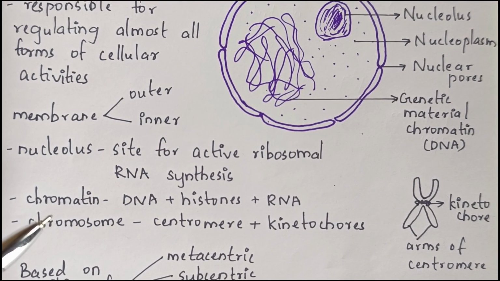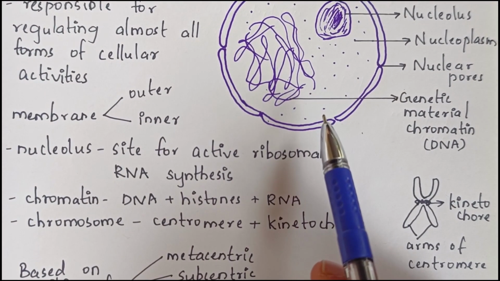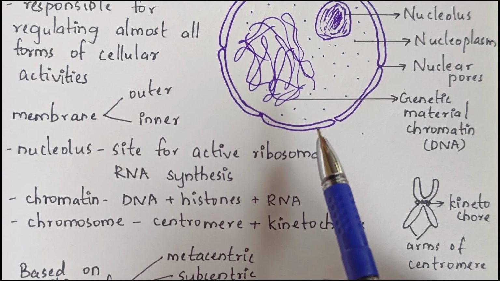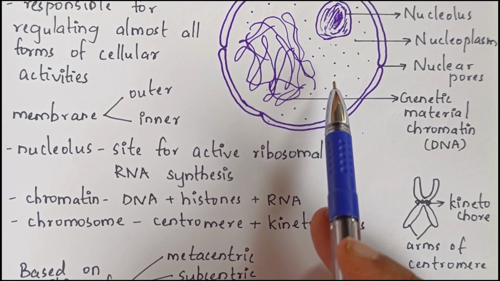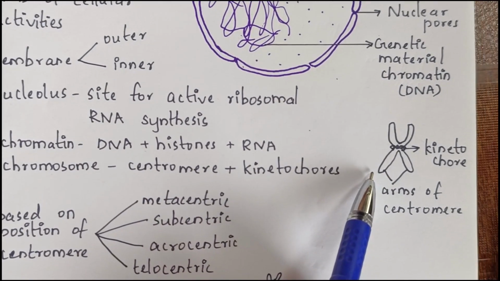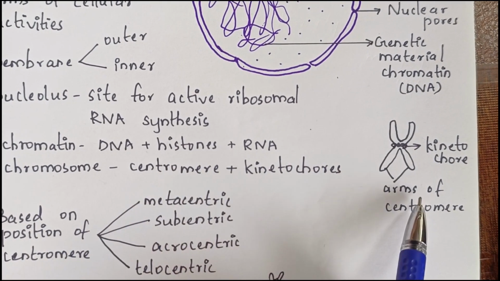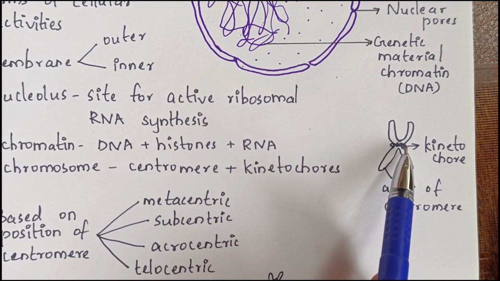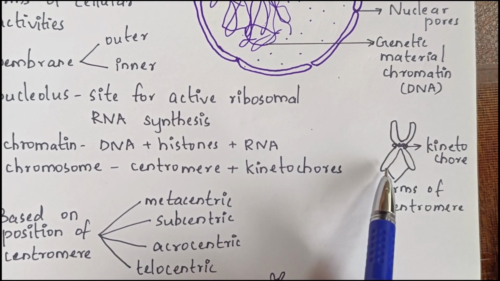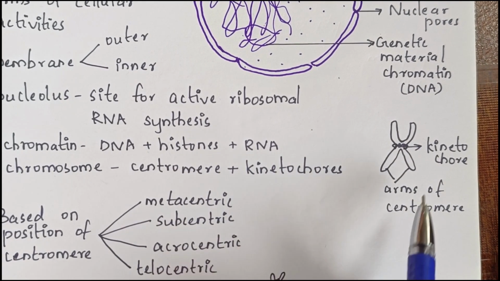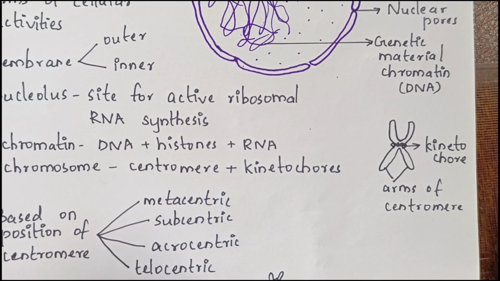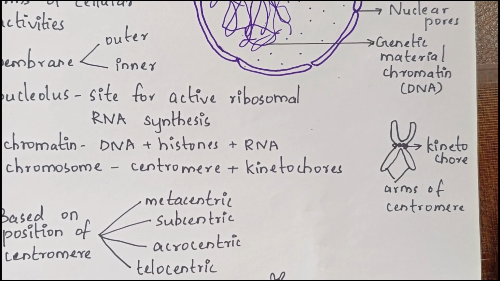So this is the basic structure of chromatin, but during cell division, it is known as chromosomes, and chromosomes contain centromere and kinetochores. This is the disc-shaped kinetochore we have, and these are the arms of the chromosome. Centromere is a primary constriction which holds two chromatids of a chromosome. And kinetochore is a disc-shaped structure.